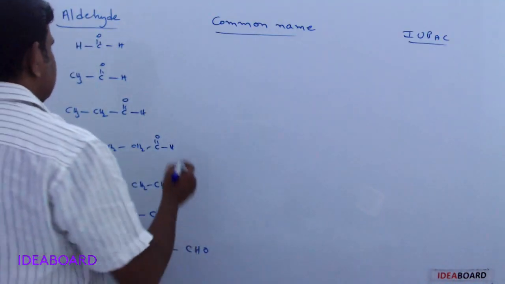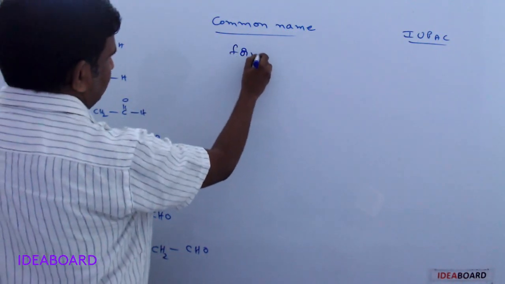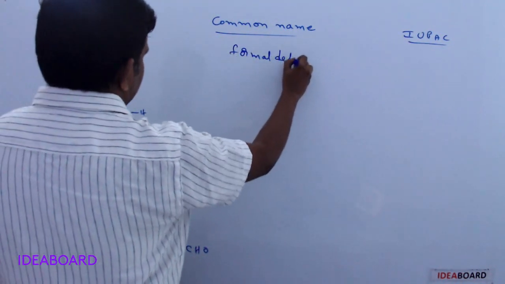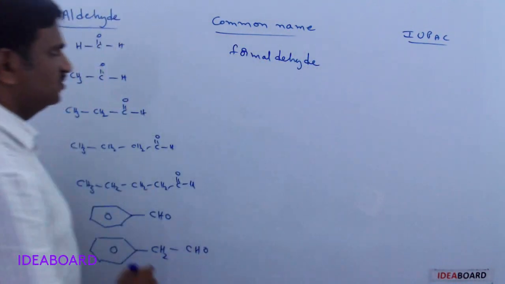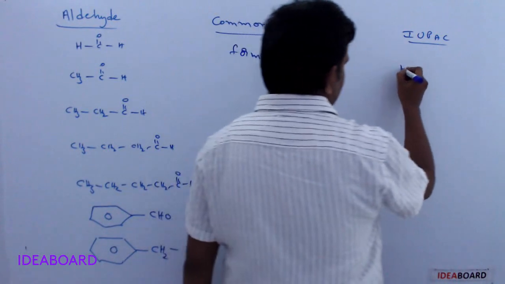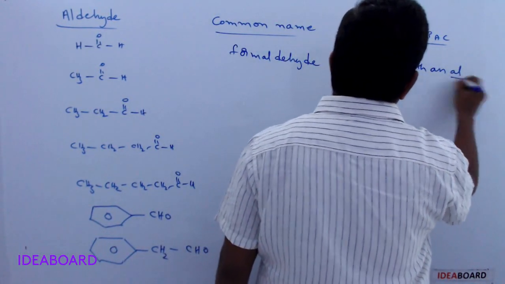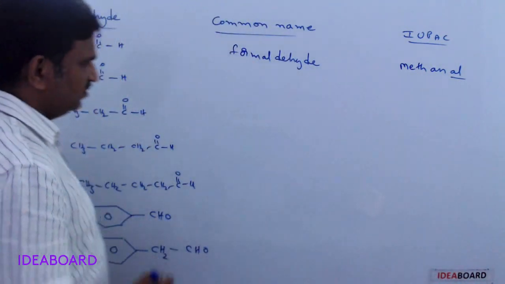See these names. The first compound, as we already gave, is formaldehyde. It is obtained from formic acid. The IUPAC name: one carbon atom, so the root word is meth, an, and the aldehyde is indicated with al, methanal.